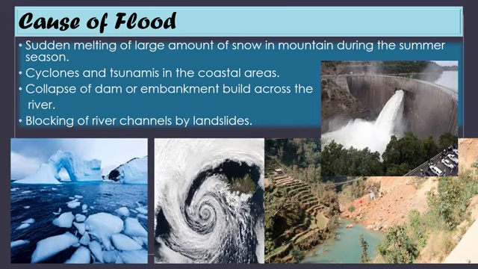And the third one is collapse of a dam or embankment built across a river, then there is a chance of flood. The fourth one is blocking of river channels by landslides. So suddenly there is a landslide and the water present in the river is forcefully rushed towards the other areas. So that also causes flood.